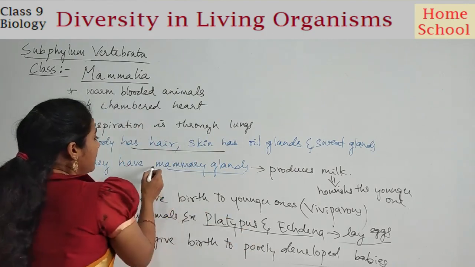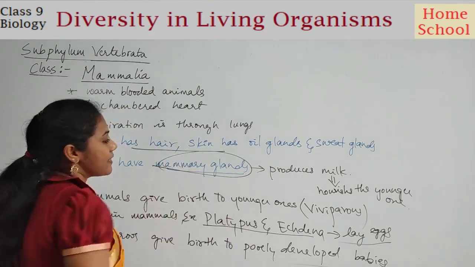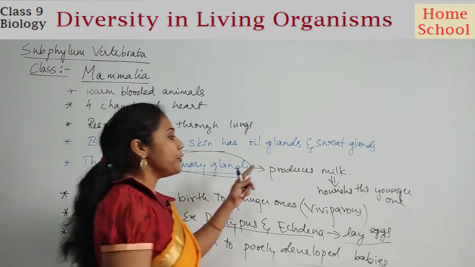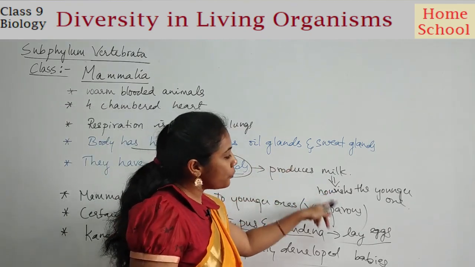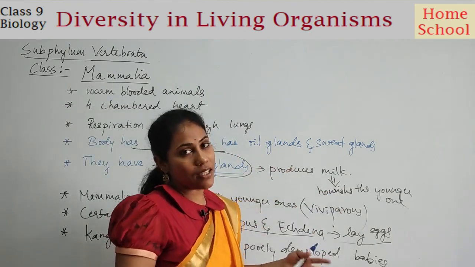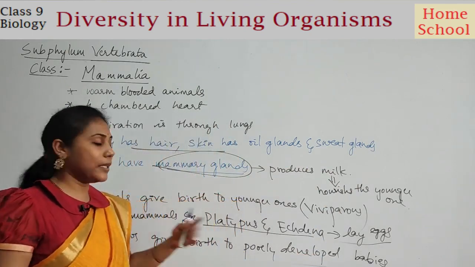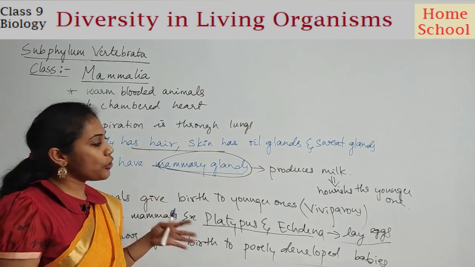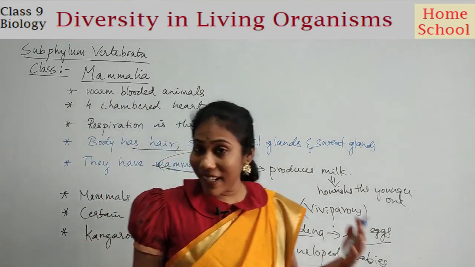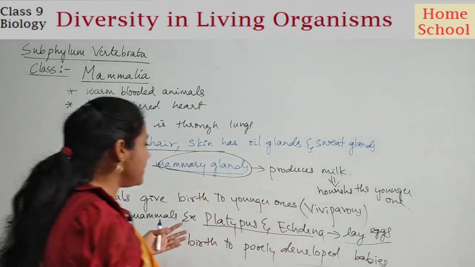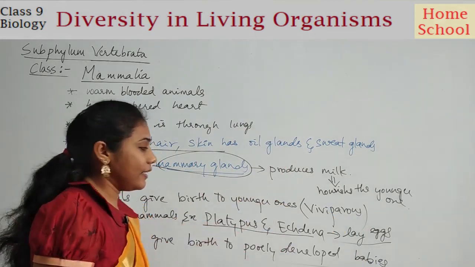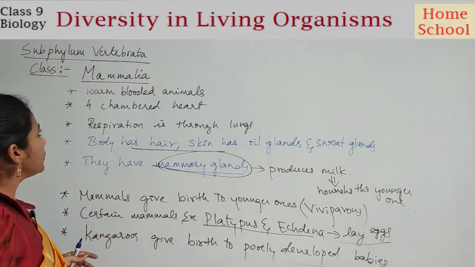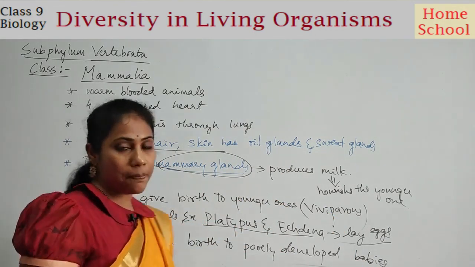And the next important point is having mammary glands. Mammary glands are the ones which produce milk, and that milk is used for nourishing the younger ones or babies, right, after reproduction. And there are certain mammals which do not give birth but lay eggs. What examples? Platypus and echidna. Clear? So that's all about the class mammals.